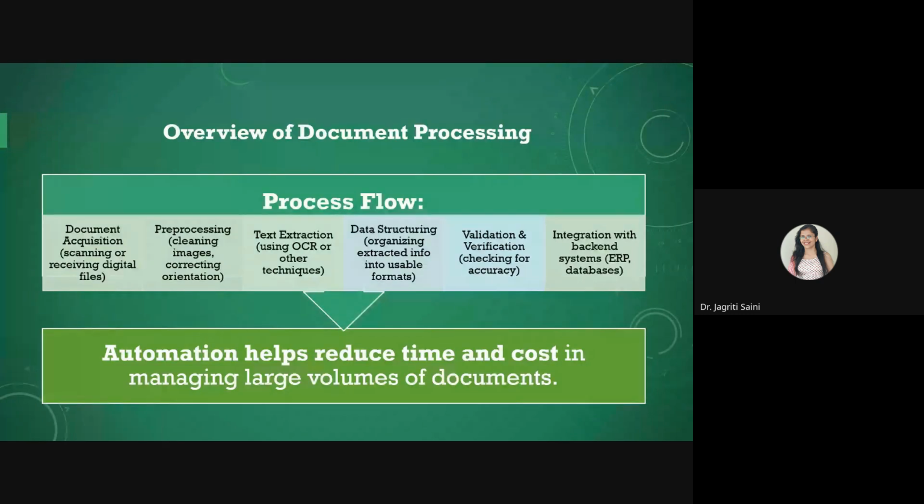And the process flow, first of all, if we talk about document processing, the idea is to acquire your document first, whether it is scanned images or some digital files you may have, like PDF or images, etc. Then pre-process them. We need to correct their orientation, and some standard formats we need to use. If images have some annotations, etc., that we may have to remove. And then we can proceed further with text extraction by using maybe OCR based techniques.